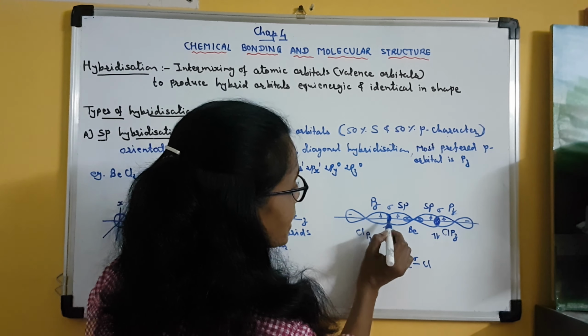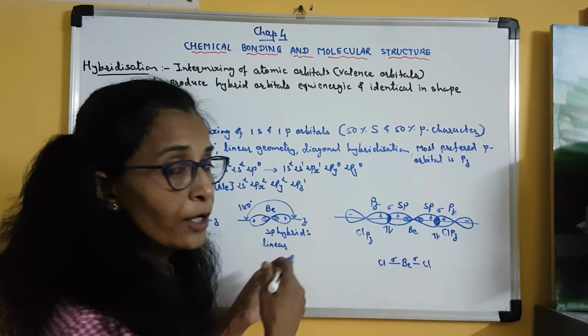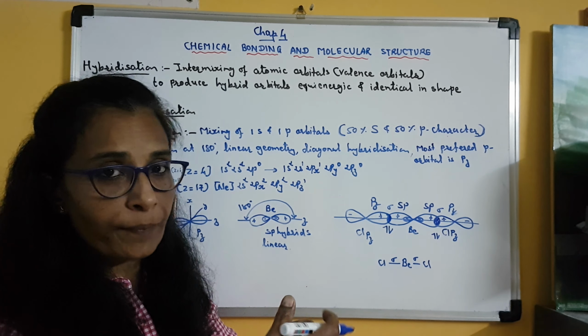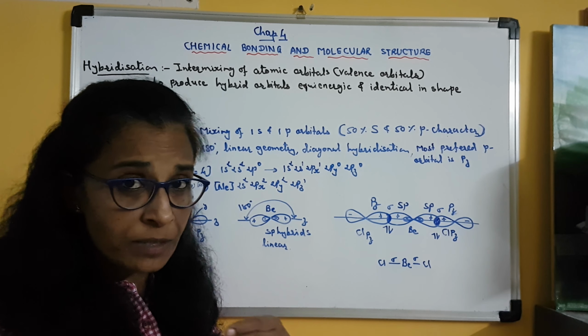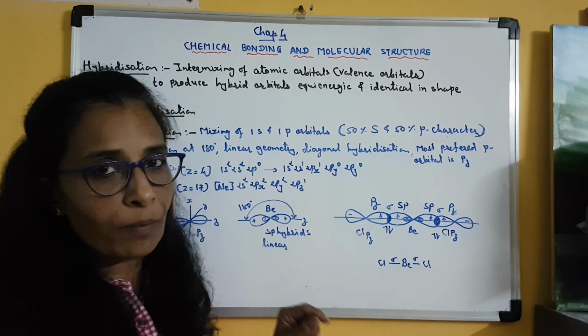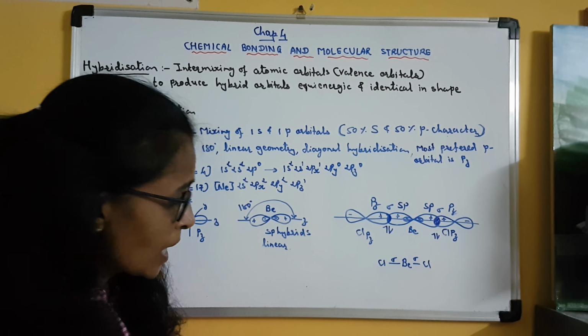Clear? So you can see that it is head-on overlap. The heads of two orbitals are overlapping. So it is a strong overlap. It is a maximum overlap. So the resulting bond is a strong bond which is called a sigma bond. This we have already discussed in the previous lecture.